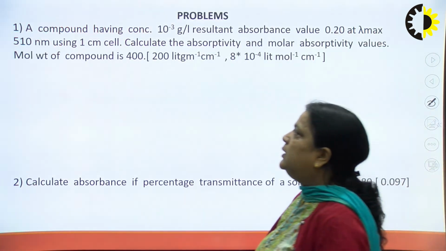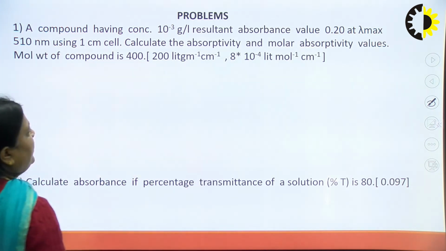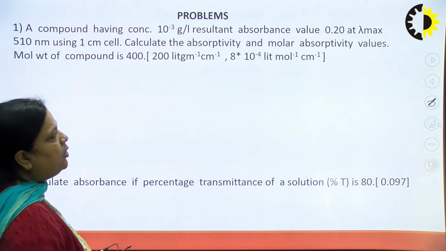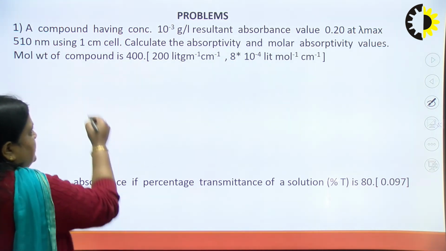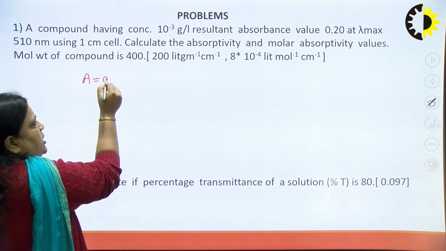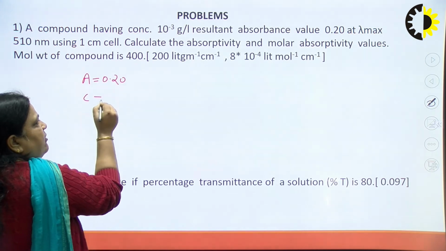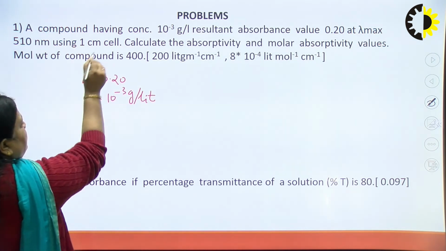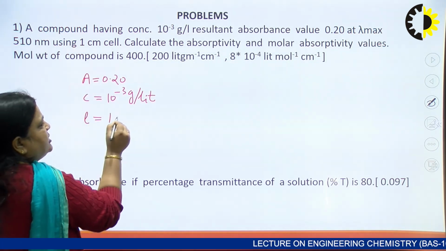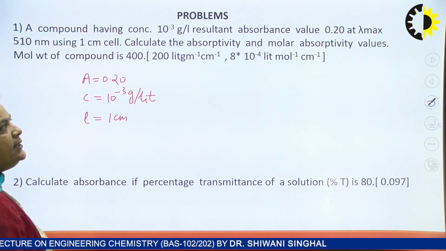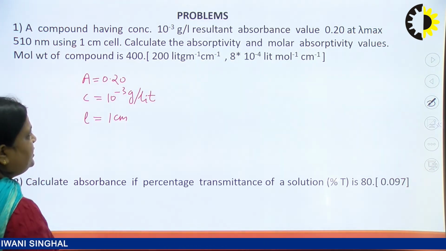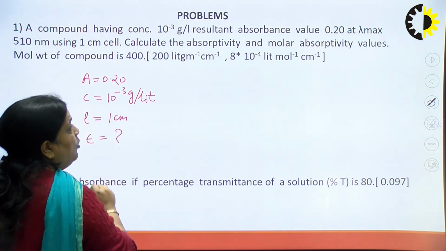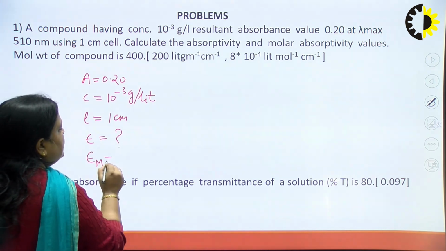Now a problem. Suppose the question is: a compound having concentration 10 to the power minus 3 gram per liter shows absorbance 0.20. That is, A is given, which is 0.20, concentration is given, which is 10 to the power minus 3 gram per liter, and a 1 centimeter cell, that is L is given, which is 1 centimeter. Calculate the absorptivity. Absorptivity means extinction coefficient, or epsilon. So we have to calculate epsilon, and molar absorptivity. Molar absorptivity means epsilon m.